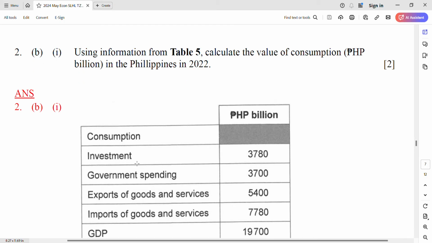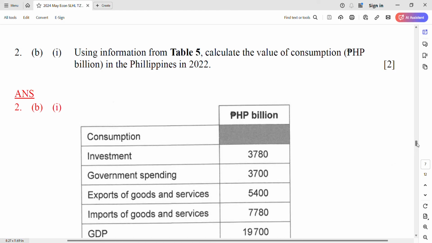You can do it, right? Look at all these things. Very good table. Add them together is a GDP, right? All are the components of GDP. So add them together is 19,700 billions of Philippines. So bring out your calculator, get it.